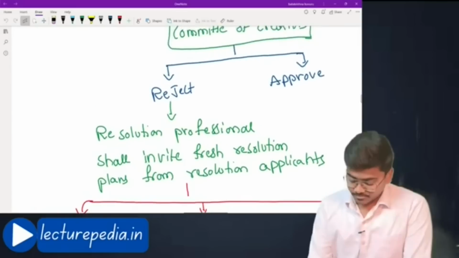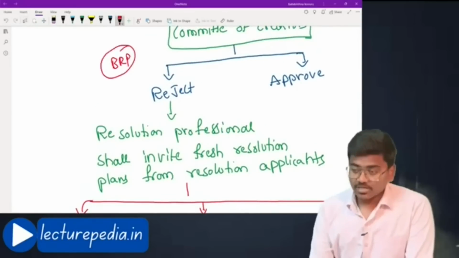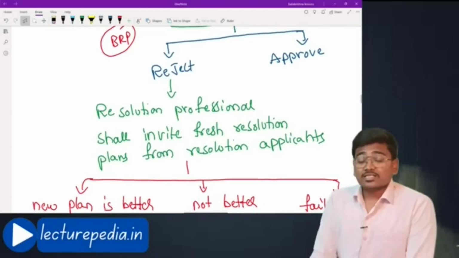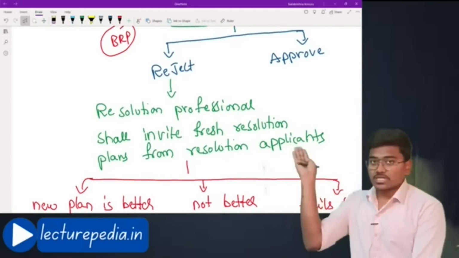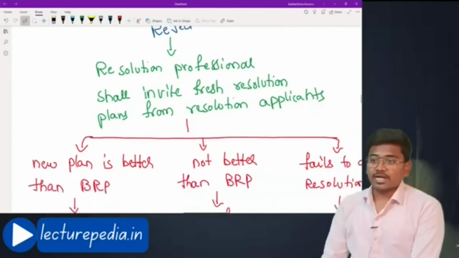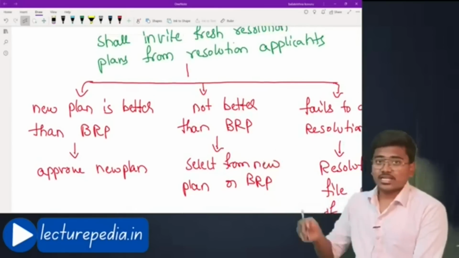Okay, once the base resolution plan is rejected by committee of creditors, the resolution professional will request various resolution applicants to submit the resolution plans. Now various resolution applicants have submitted their resolution plans.